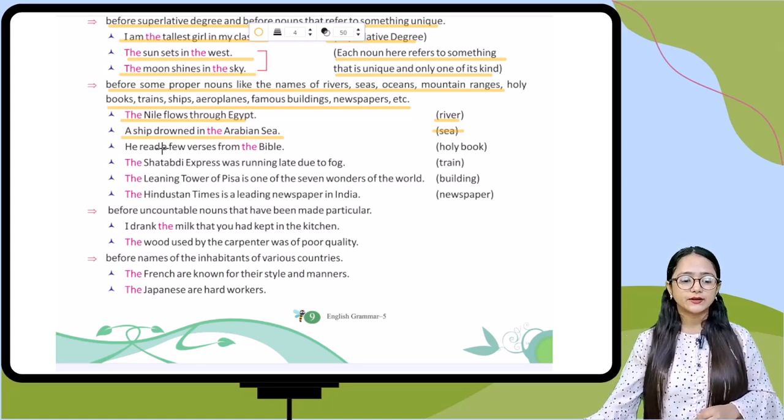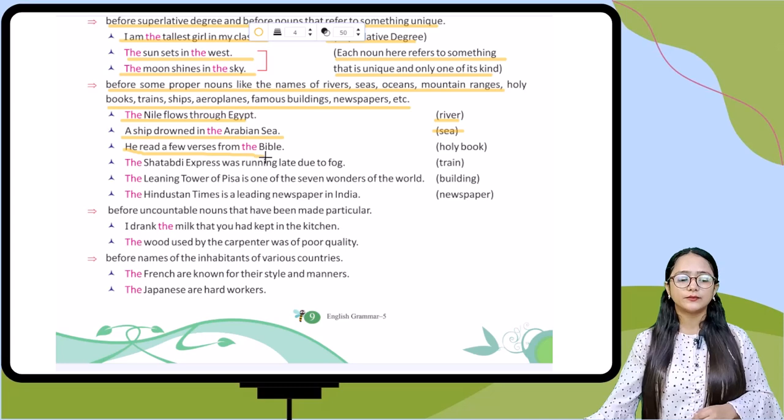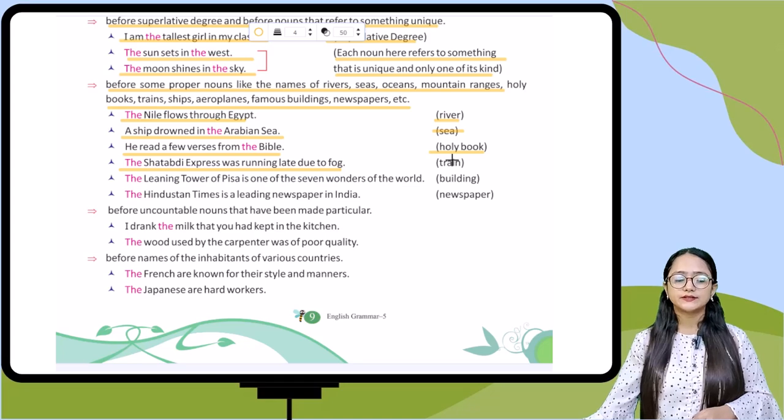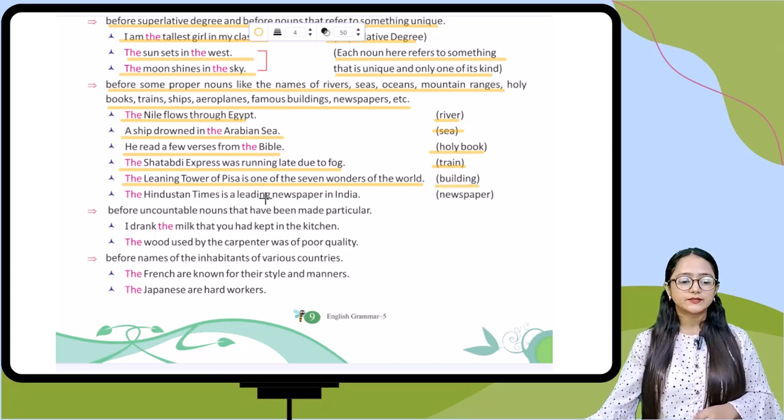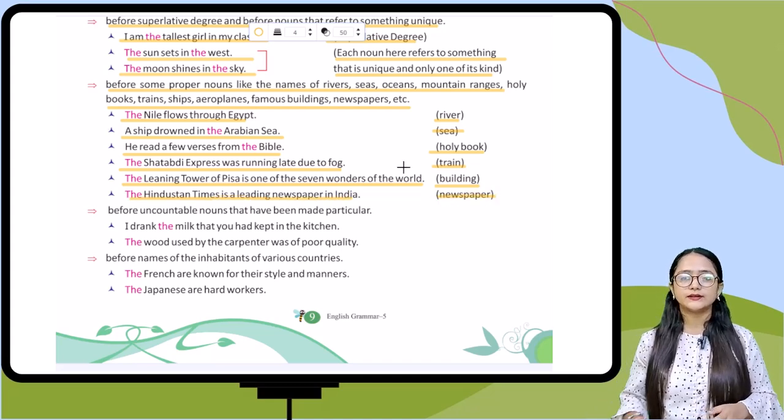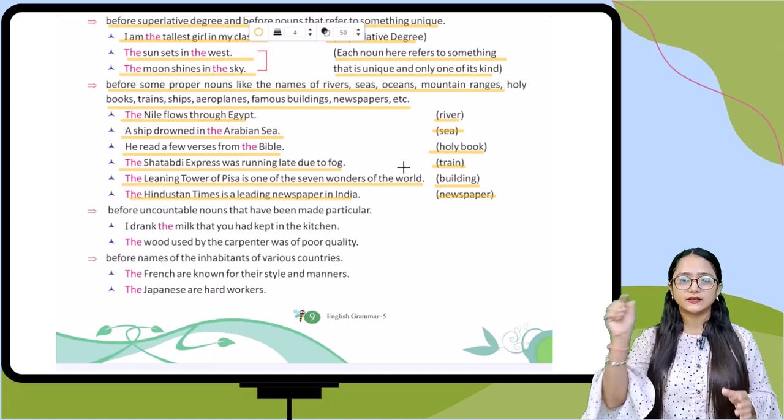Next one, he read a few verses from the Bible. Bible is a holy book. Next is the Shatabdi Express was running late due to fog. Shatabdi Express is a train, so you have to use the before it. Next one, the Leaning Tower of Pisa is one of the 7 wonders of the world. Here it is talking about a building. Next one, the Hindustan Times is a leading newspaper in India. This is talking about a newspaper. So with the definite thing, the particular thing, the famous thing, you use the article the.